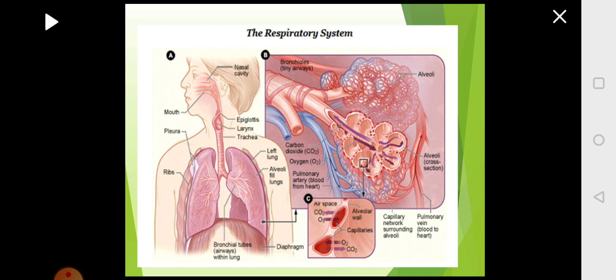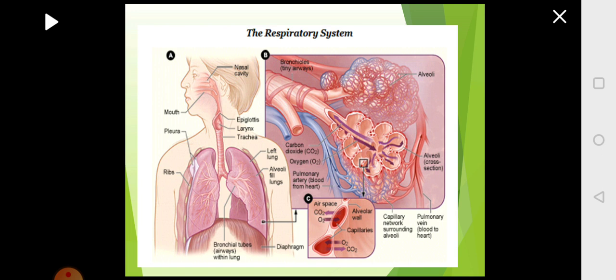If you look at the picture on the right side, you can see the alveoli, and this alveoli is richly supplied with capillaries. So there are the blood vessels, the pulmonary artery, which is bringing the blood, mainly deoxygenated blood, from the heart, where the carbon dioxide will have to enter into the lungs and it has to be expelled out from the respiratory system.